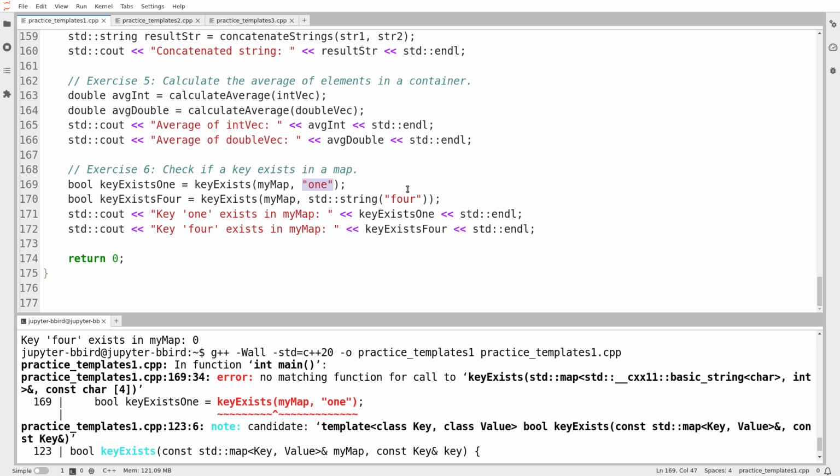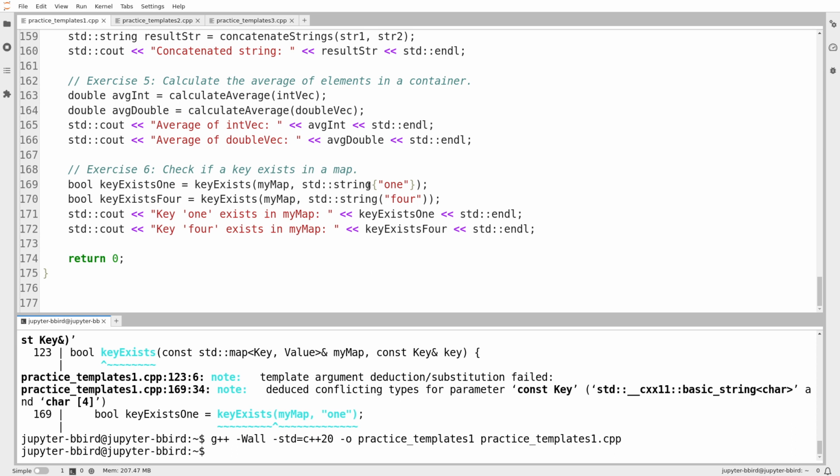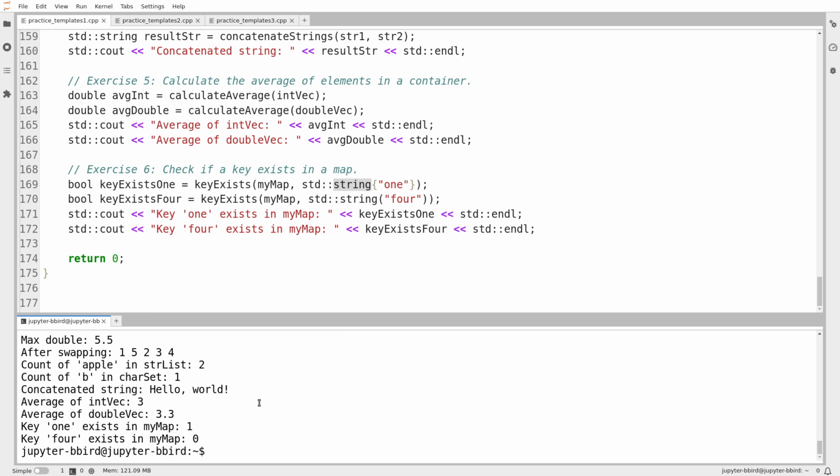So to get around that, ChatGPT has said, no, I want an std string object. Construct me an std string object by calling the constructor manually. I would do this with curly brackets, but it has the right idea. You can see it's calling the string constructor to construct a temporary string object to force the compiler to understand that what I'm passing in is supposed to have type string, not type const char star. So interesting that it caught that. If I were writing this testing code myself, I wouldn't have done that. I would have seen the error and had to react. But ChatGPT somehow figured that out. So for all of its other faults, it figured that out.